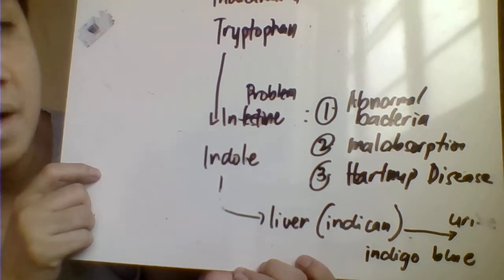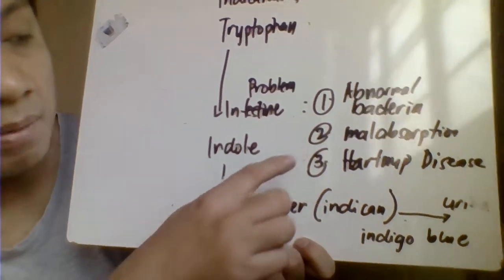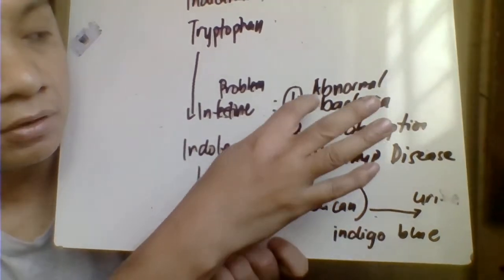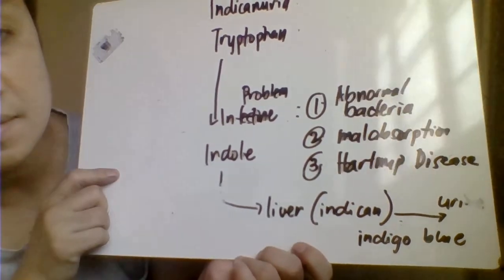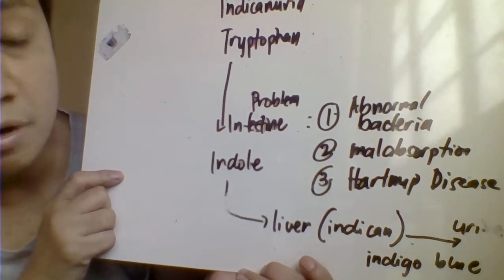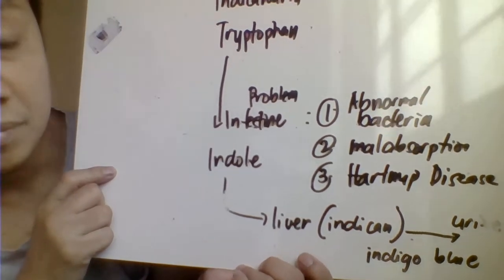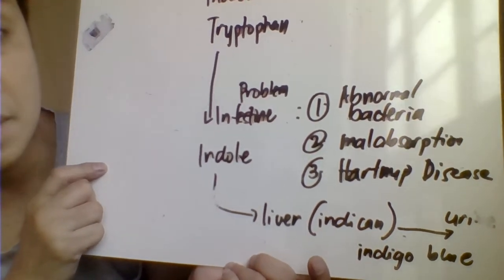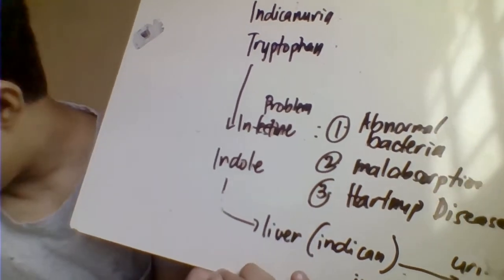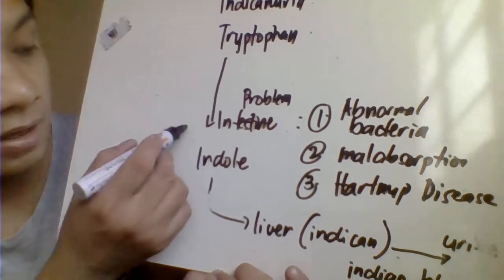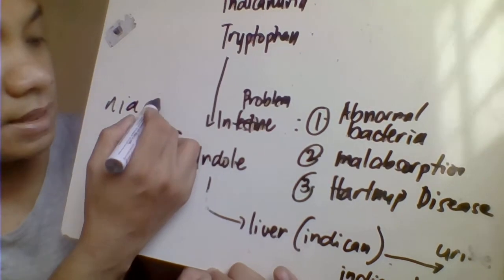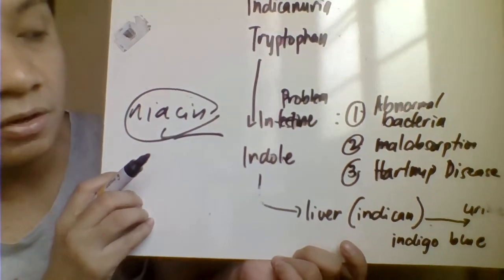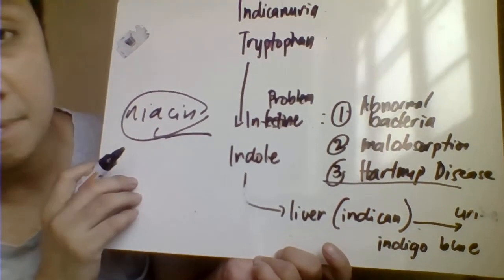How are you going to correct or manage for your indicanuria? So, if the problem here is ito, abnormal bacteria o malabsorption, we could correct that one. So, iti-treat mo lang patient antibiotic, for example. Pero pag heart nap disease, your heart nap disease is related to your Fanconi syndrome. Fanconi syndrome is generalized tubular defects wherein it could not reabsorb ang substances natin. A major treatment for the heart nap is you give the patient with the niacin. Okay, food supplemented with the niacin could help para ma-manage ang heart nap disease.